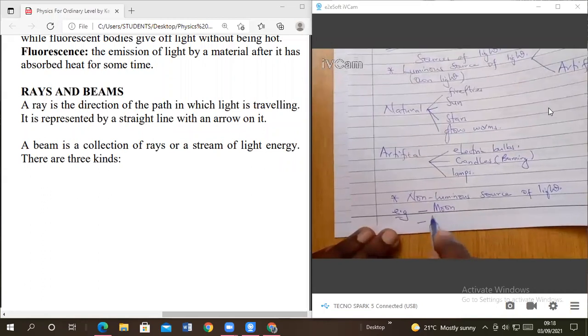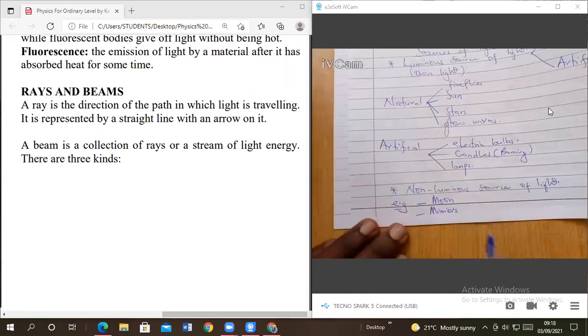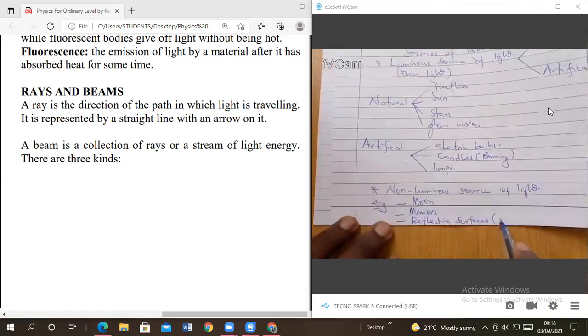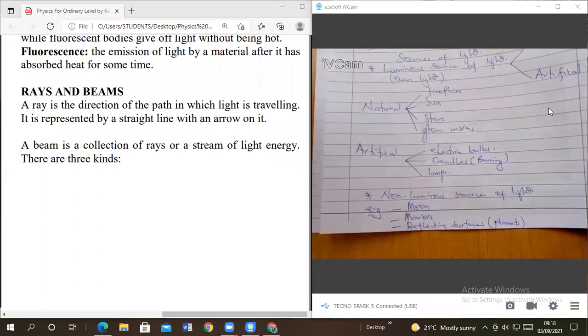We have mirrors. What else? We have reflecting surfaces, including mirrors. Now here we can also talk of planets. A planet is also a source, like Earth. Earth reflects, right? Yes. So we can talk of planets there.